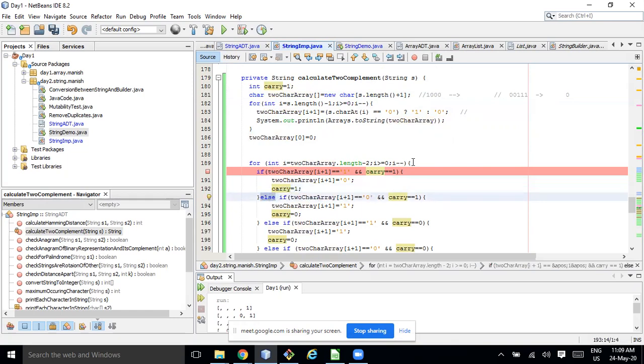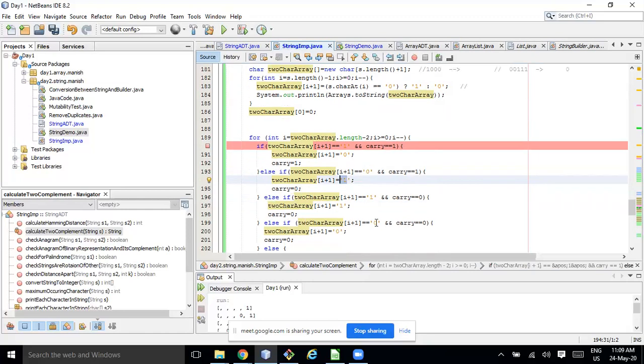So this is the if in the loop, and then I am writing else if. In else if, toCharArray 0 and carry 1, then toCharArray will become 1 and carry 0, because 0 plus 1 is 1 and carry will become 0. Again 1 and 0, it will become 1 and carry 0, and in the case both are 0, then this will always be 0 and carry is also 0.